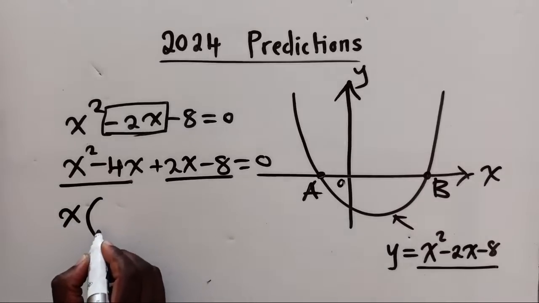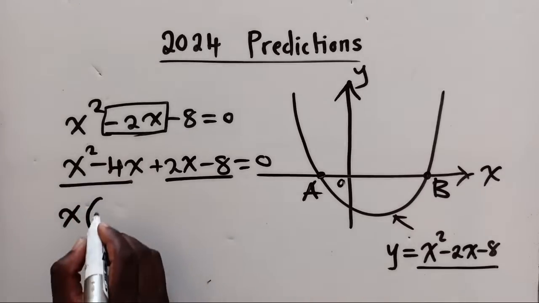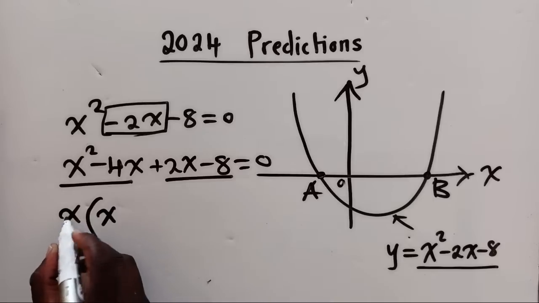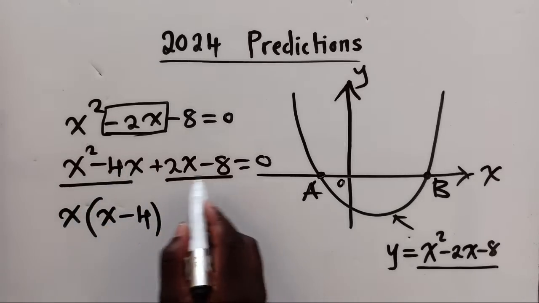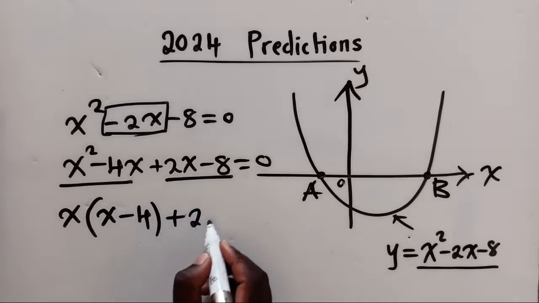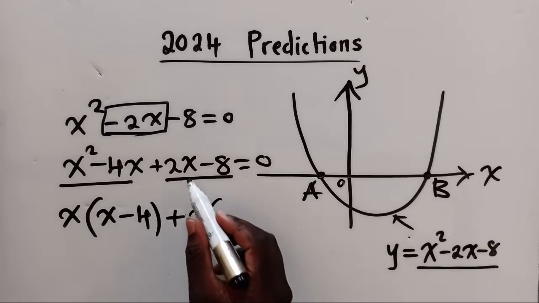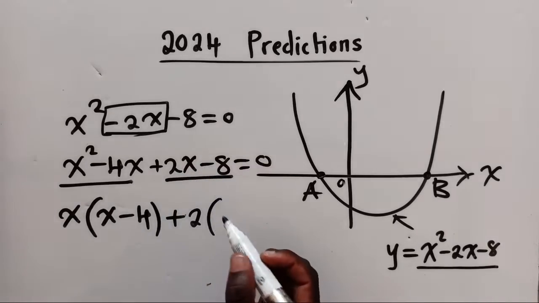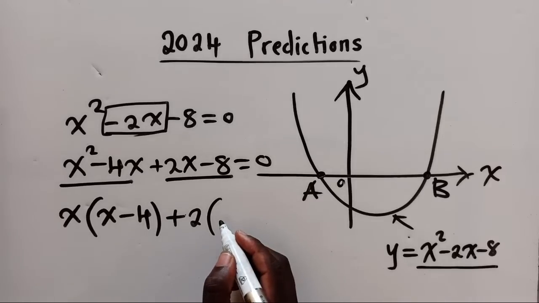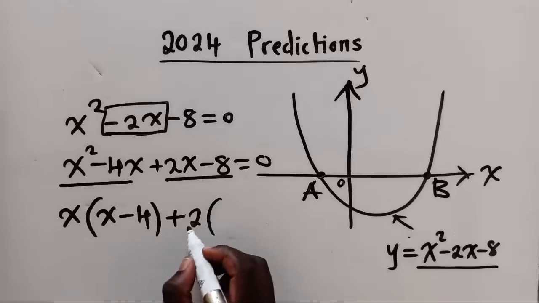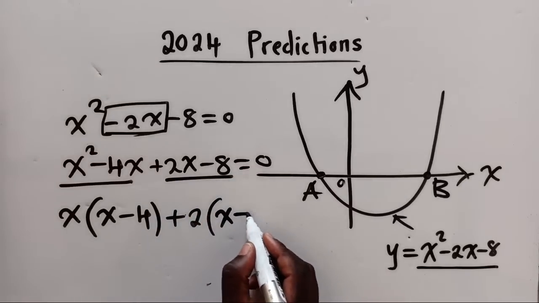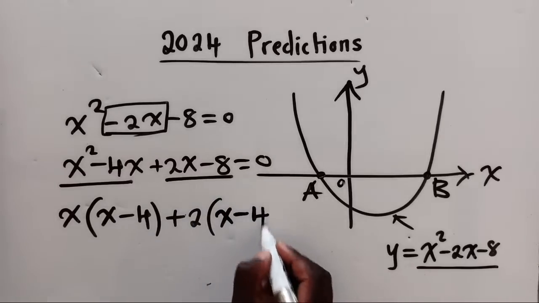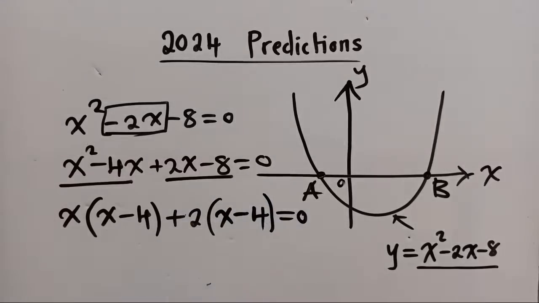Put x outside the brackets. x into x power 2 is x. x into -4x is -4. We come to this one. There is a 2 which is common. 2 into 2x gives x. 2 into -8 gives -4, which is equal to 0.